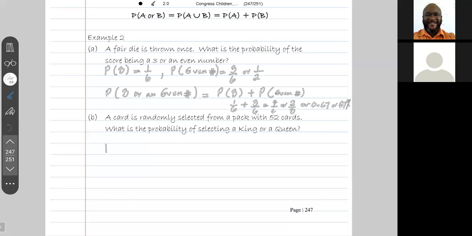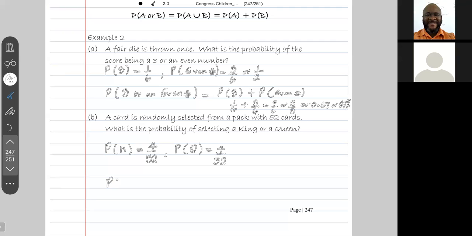So the probability of getting a king is 4 out of 52, because there are 4 kings in the pack of 52 cards. And the probability of getting a queen is also 4 out of 52.